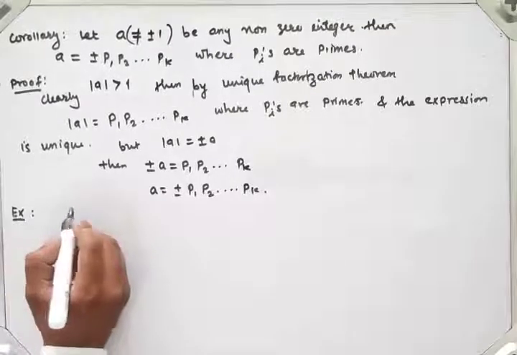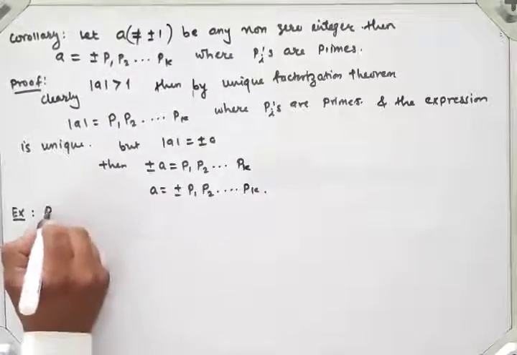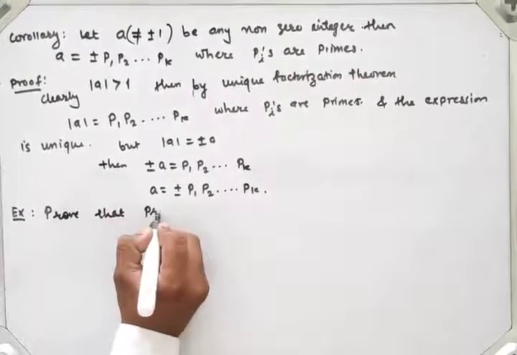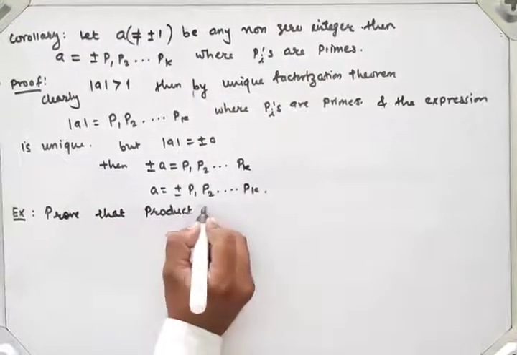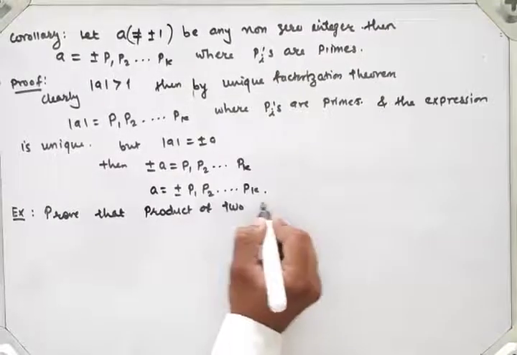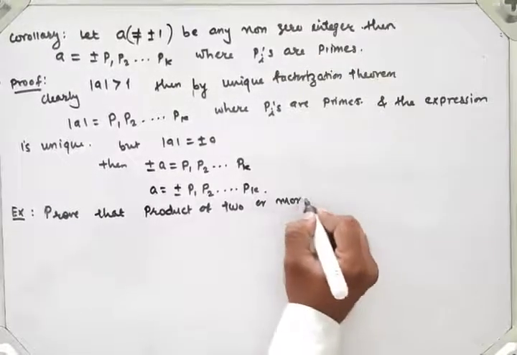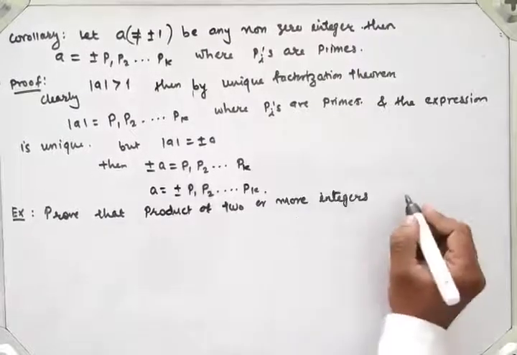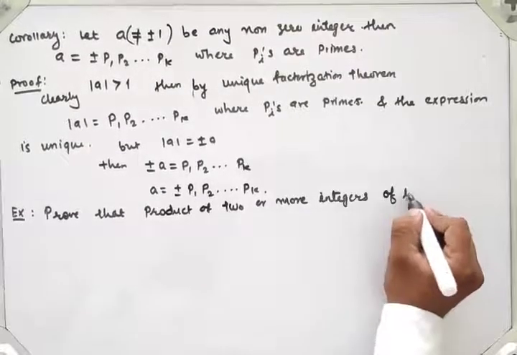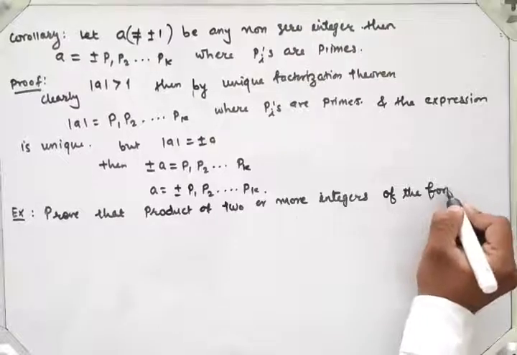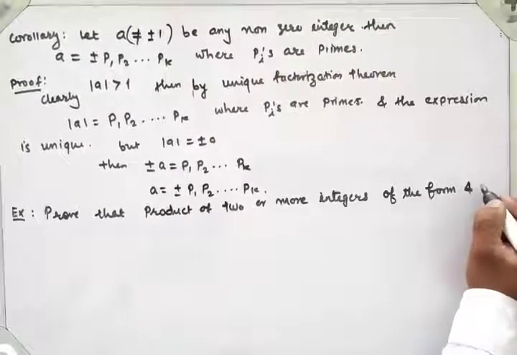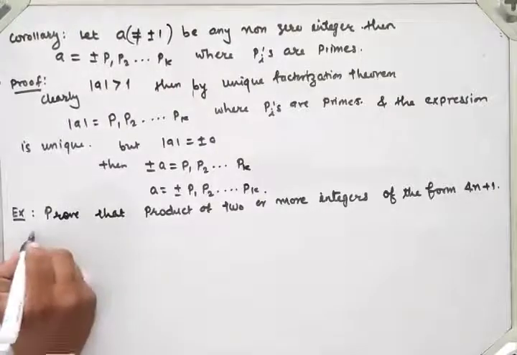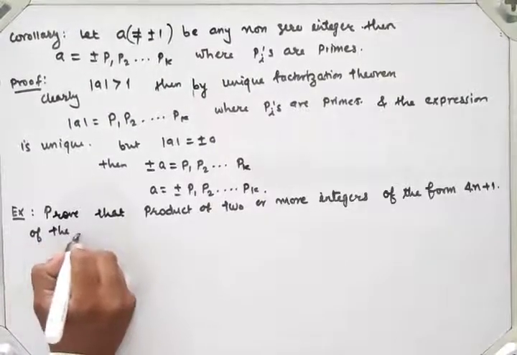Prove that the product of two or more integers of the form 4n plus 1 is of the same form.